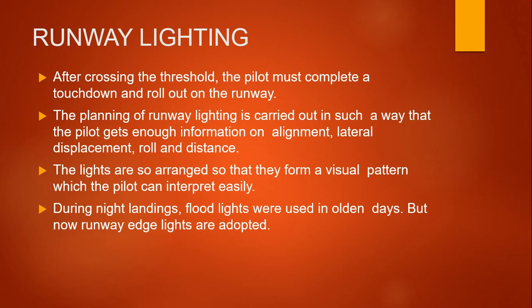So the next thing is runway lighting. After crossing the threshold of the runway, the pilot must complete a touchdown and a roll out on the runway. So the planning of the runway lighting is carried out in such a way that the pilot gets enough information on alignment, lateral displacement, roll and distance. The lights are arranged so that they form a visual pattern which the pilot can interpret easily. During night landing, flood lighting was used in the olden days, but now runway edge lights are adopted.